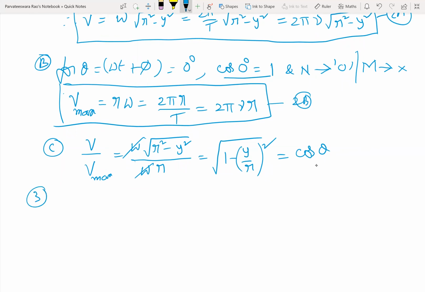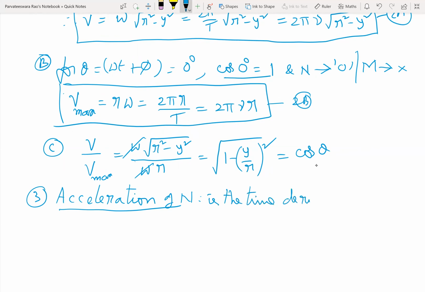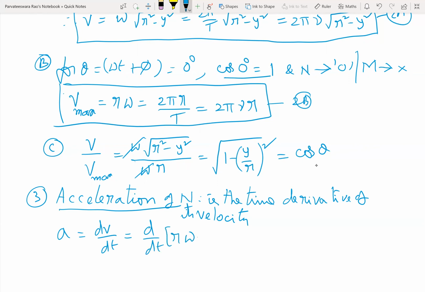Next, third one. Acceleration of n is the time derivative of velocity, that is a is equal to dv by dt. d by dt of r omega cos omega t plus phi. d by dt of cos theta is minus sin theta.